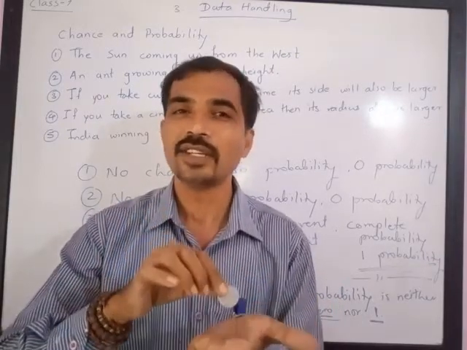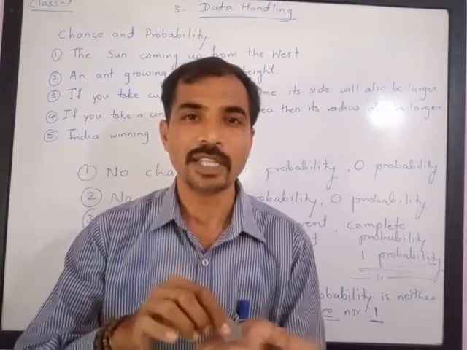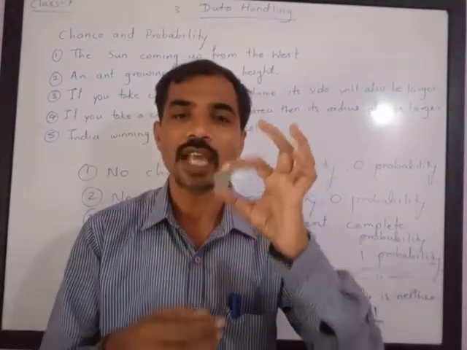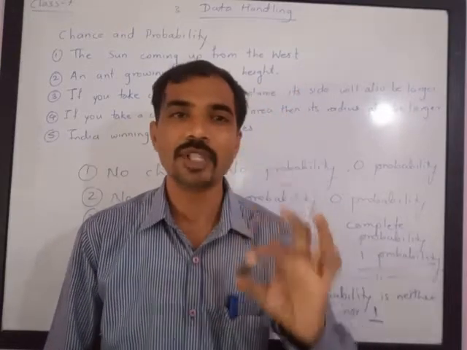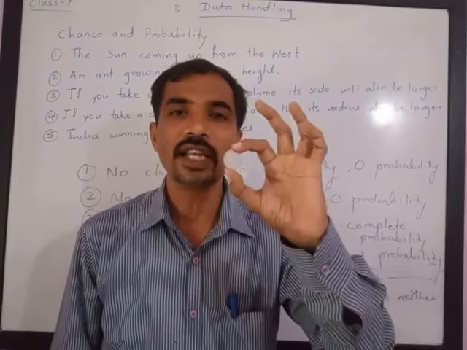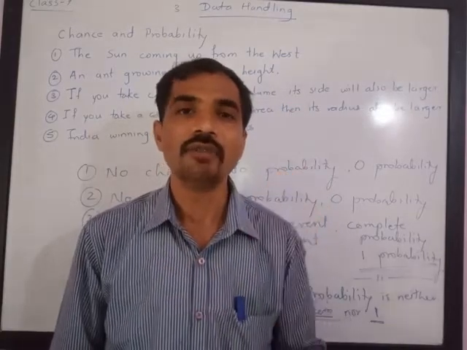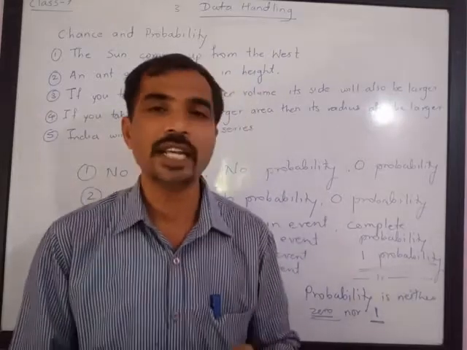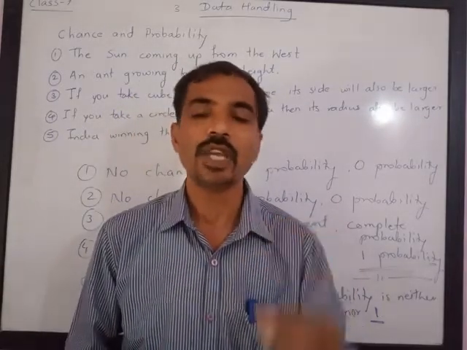But that is not considered in mathematics. So that thing never happens. We are always going to consider in mathematics either head will be there or tail will be there. So there exist only two possibilities or two chances of either getting head or getting a tail when a coin is tossed. So when we get a head, we can write H, and when we get a tail, we can write T.